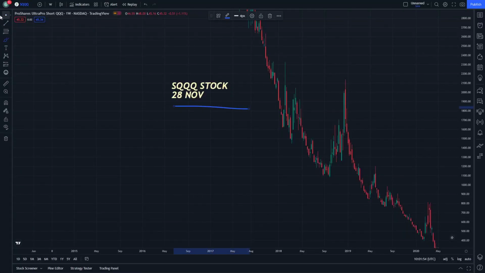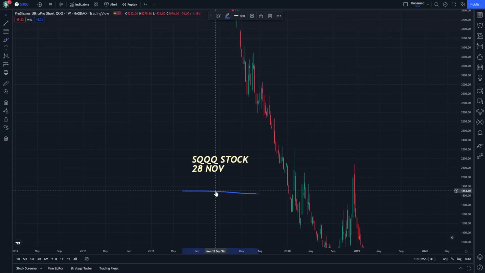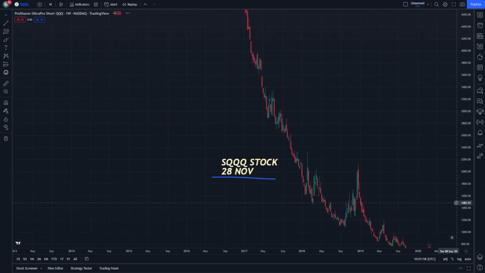Hello and welcome everybody. It's SQQQ on 28th November. Let's see that step by step with easy price prediction explained.